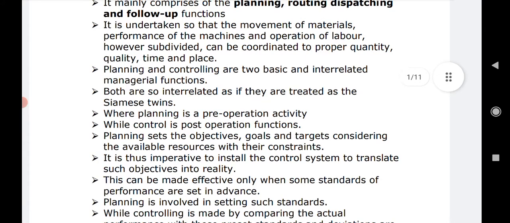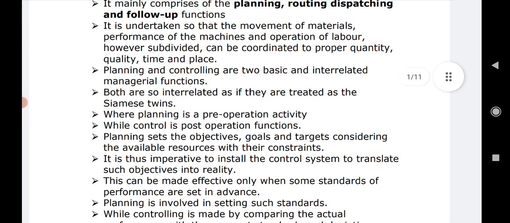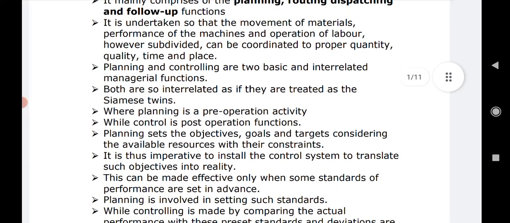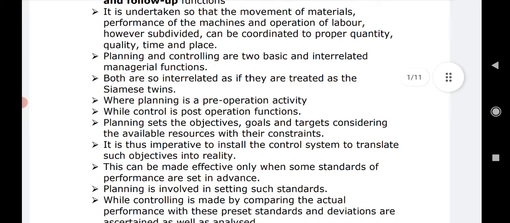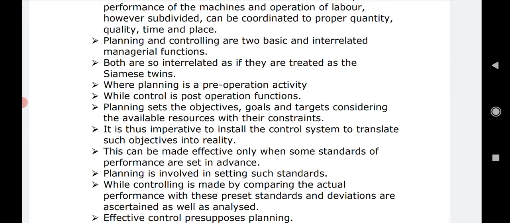However the work may be subdivided, whatever the operations, whatever the materials and their movement, everything is to be coordinated properly, right? So that we can have the correct quantity and the correct quality at the correct time and place, and to see this, the PPC function is required.